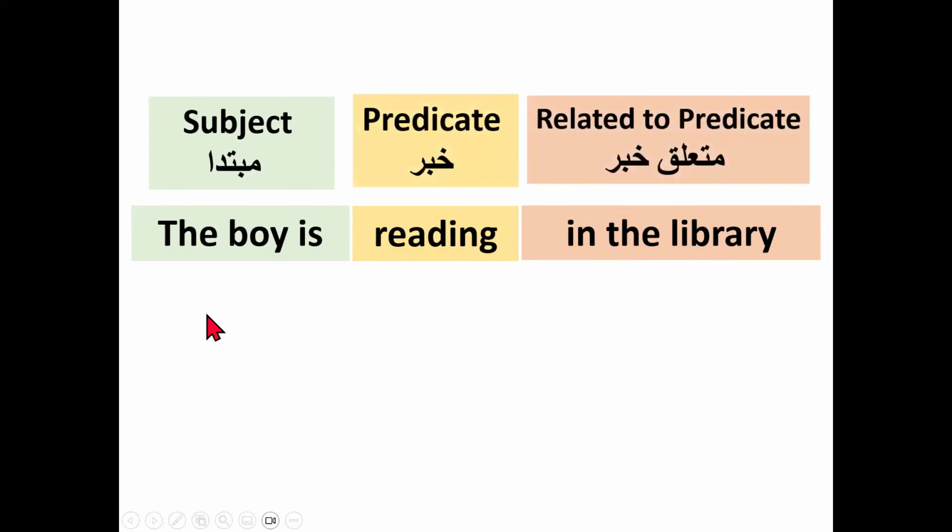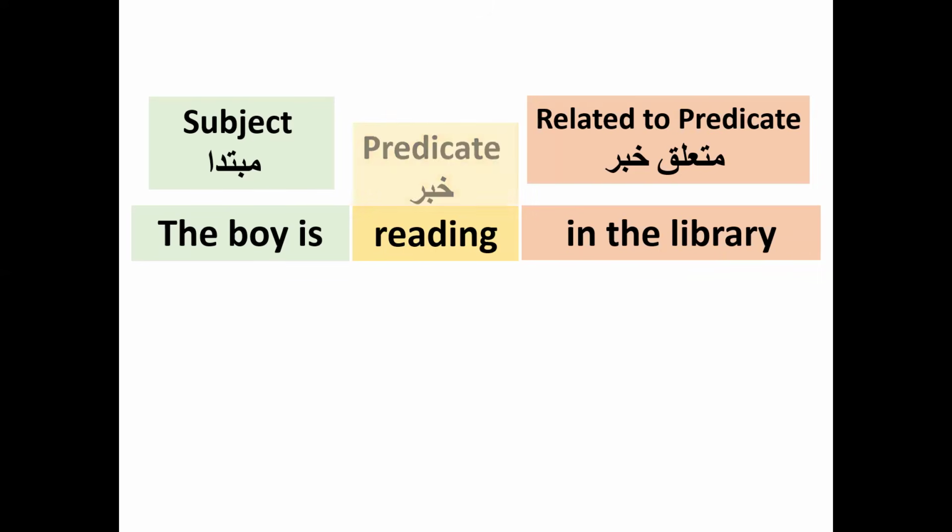In the library is a Jaar Majroor, a prepositional phrase related to the predicate, something about the khabar: muta'alliq khabar. If I remove the khabar from here, because we know what he will do in the library, of course he will not play there and he will not sleep there. Of course he will read there. It's common sense that if any person is in the library, of course he will read there. So that's the reason the predicate need not be mentioned in the sentence. So I will remove the predicate, the khabar.